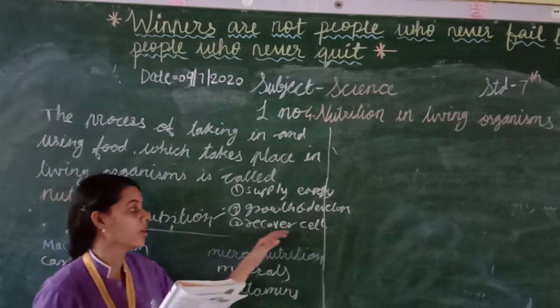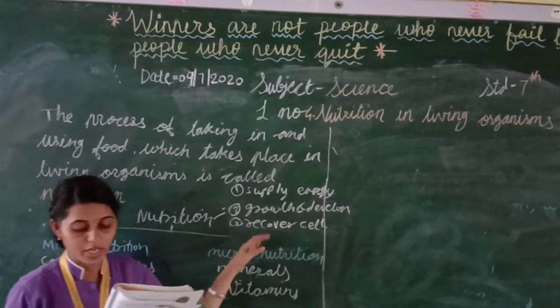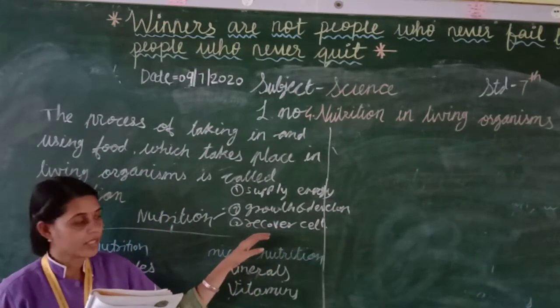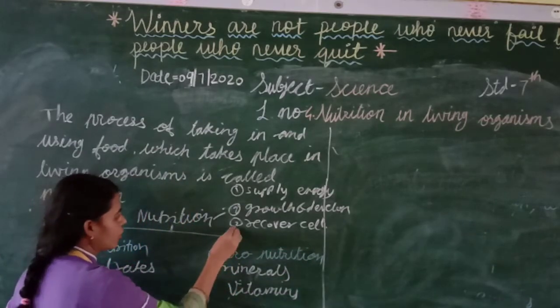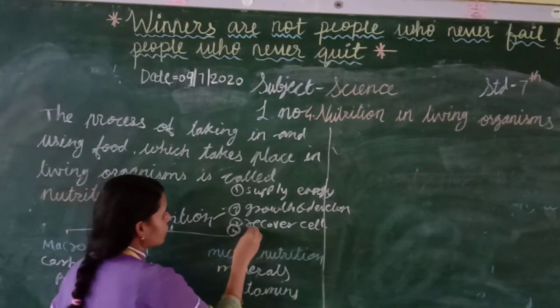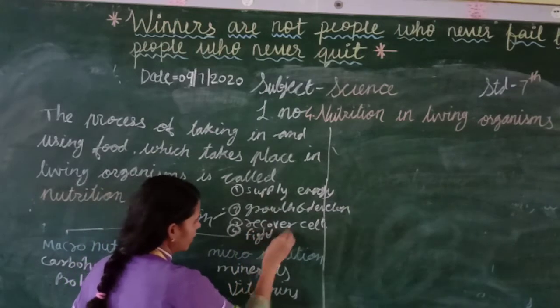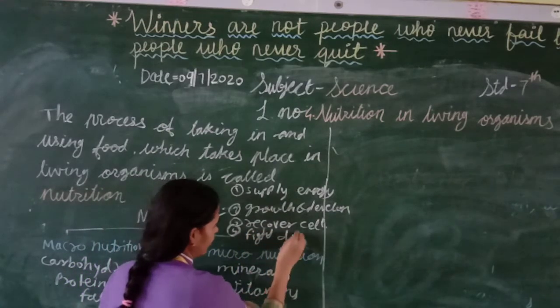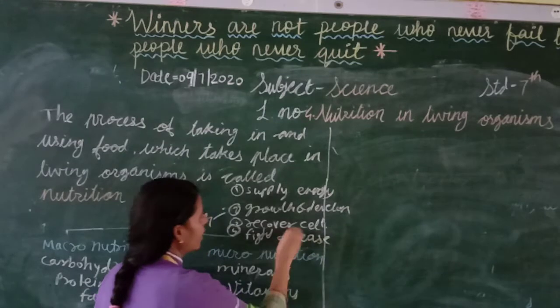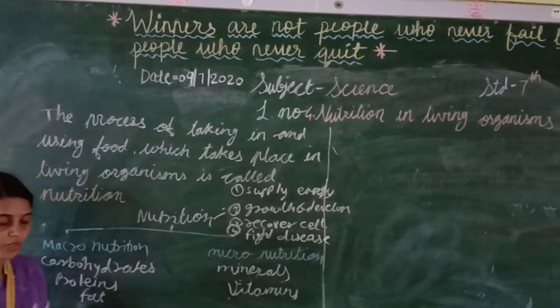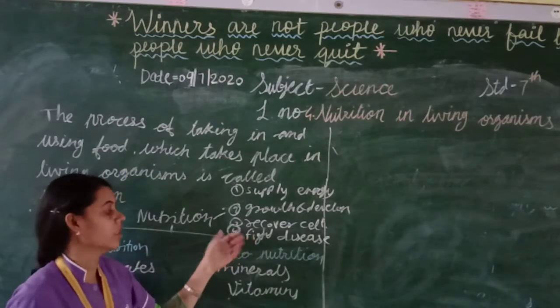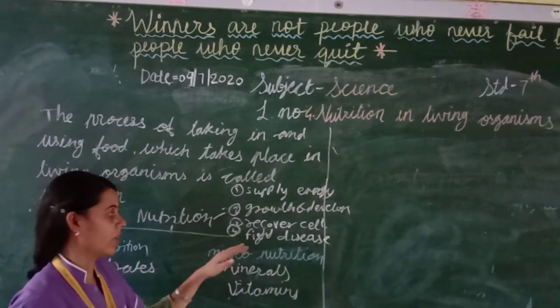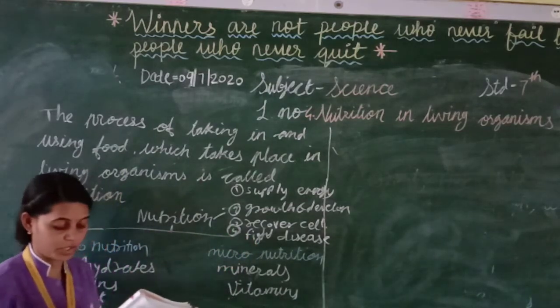Nutrition helps to replace the damaged cells and repair tissue. And the fourth use of nutrition is that it helps to fight disease. Many times we get a fever, still we do not go to clinics or hospital, and we recover automatically. Why? Because of the help of nutrition.